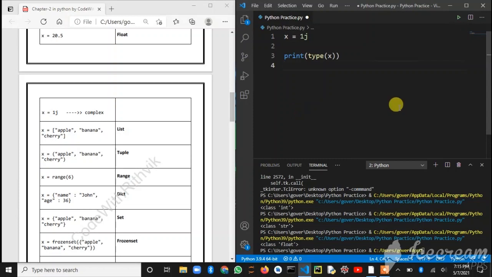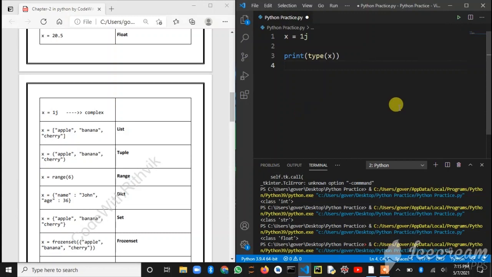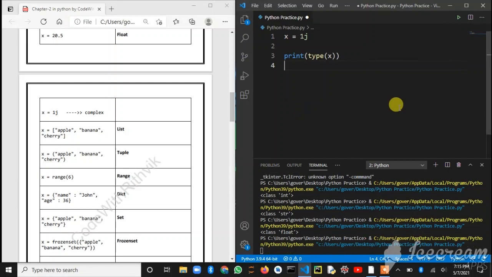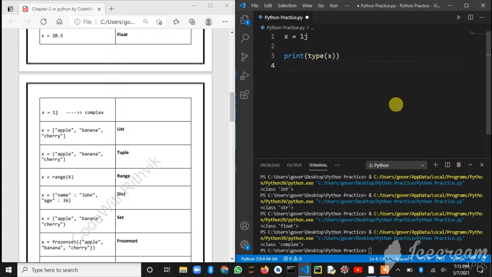We will get class complex. So the values with a combination of integers and alphabets, or numbers that are neither integers nor floats, are called complex numbers.